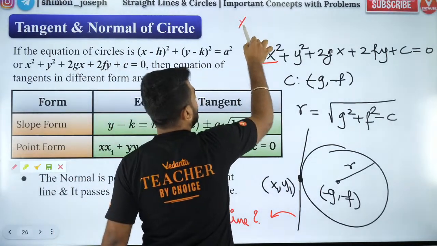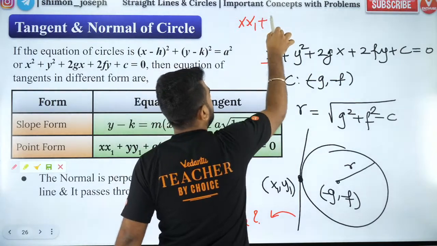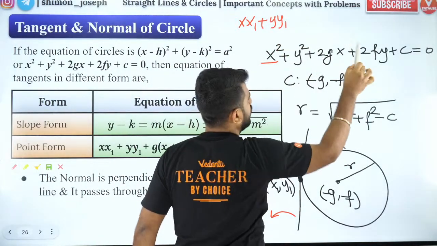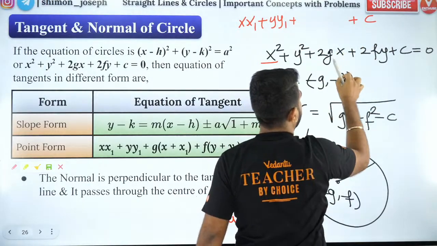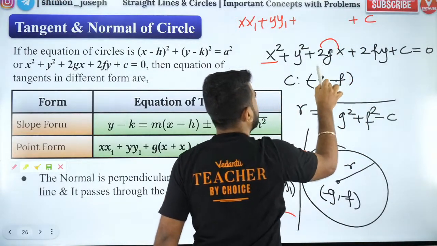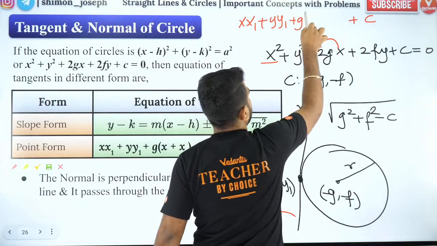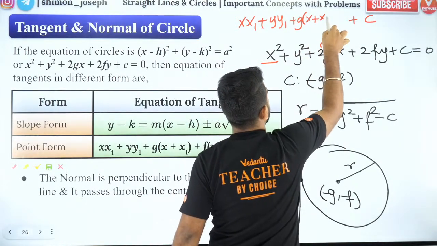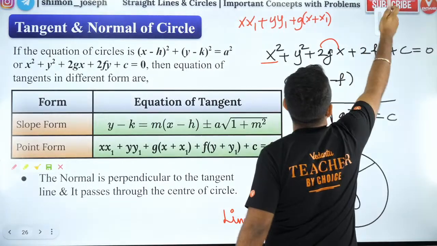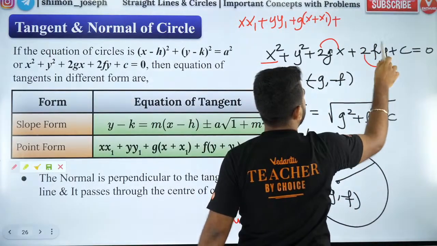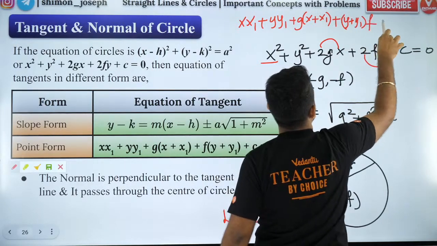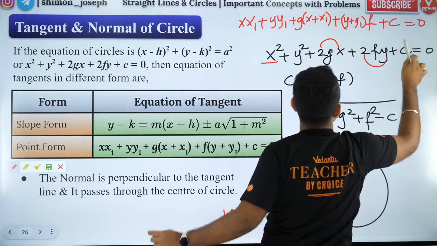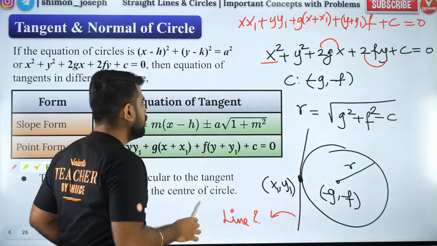X square will become xx1. Y square will become yy1. Very simple. Constant will be the same. But in between, what will happen? 2x will become x plus x1. And 2y will become y plus y1. And f is already there, plus c. Constant, nothing will happen.